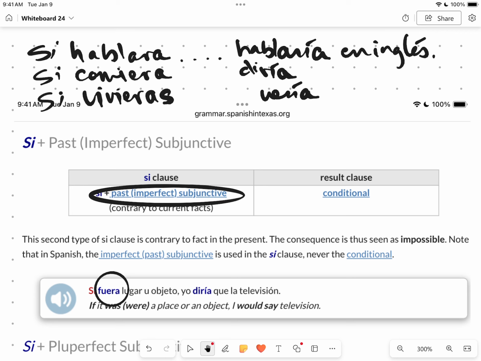All right. So it's contrary to current facts. In other words, you don't live here, but if you were to live here, so it's contrary to current facts, right? If you were to eat, meaning you haven't eaten yet, but if you were to eat right now, then you wouldn't be hungry later. If you were to speak, meaning you're not speaking, but if you were to do it, then this would happen. Okay, so conditional. So that past imperfect subjunctive is just a whole long phrase meaning the past subjunctive.